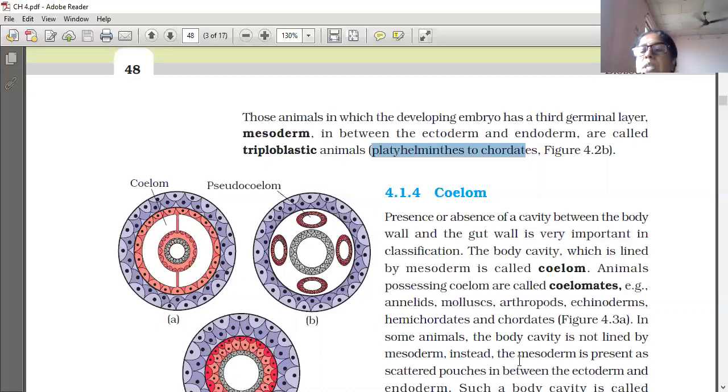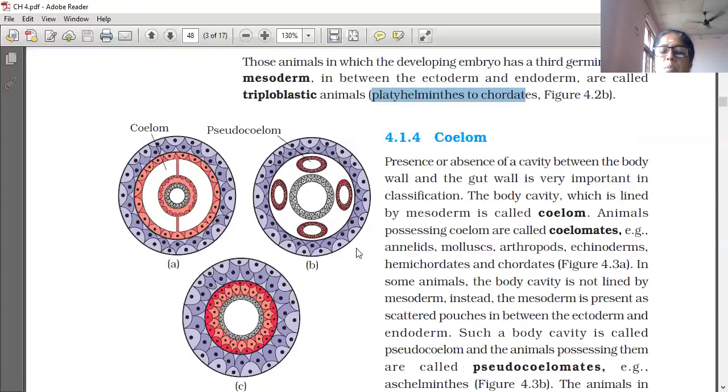In some animals, the body cavity is not lined by mesoderm. Instead, the mesoderm is present as scattered pouches. Here you are seeing pouches like that, scattered pouches only present. Actual mesoderm is not present. Mesoderm is present as scattered pouches in between ectoderm and endoderm.